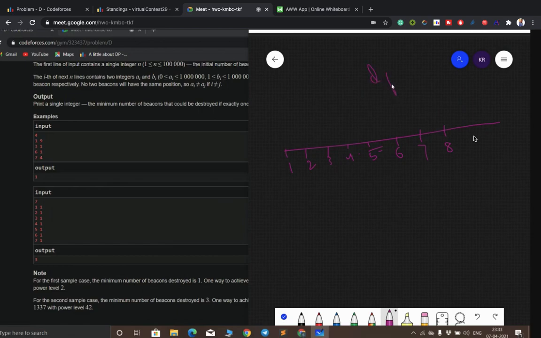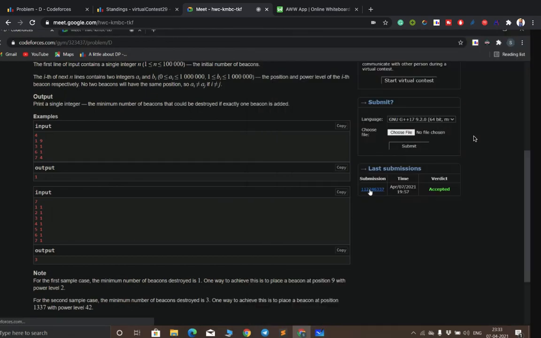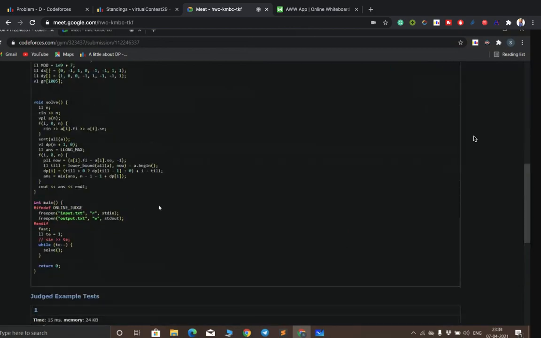Let's say DP of I denotes the number of bombs that will remain till this point. So if we damage till this point, then, wait, let me show. I will try to explain with the code.